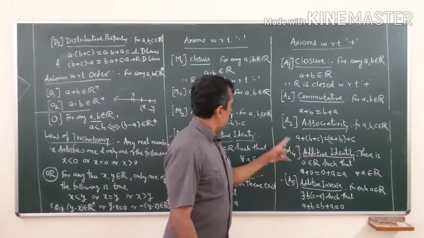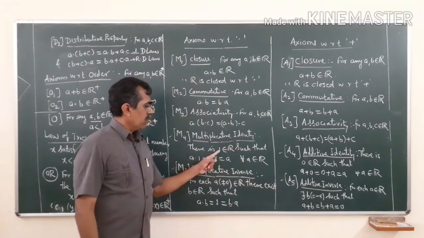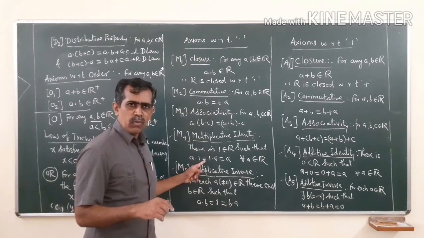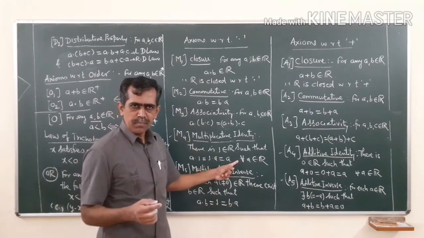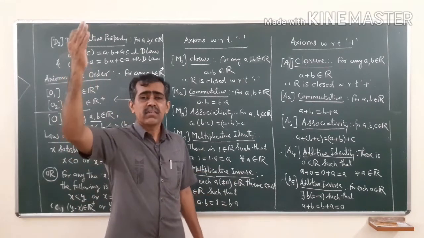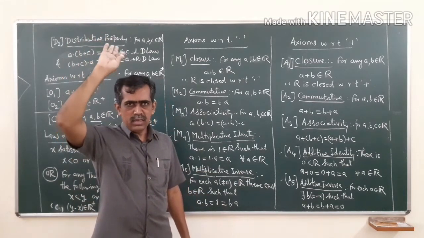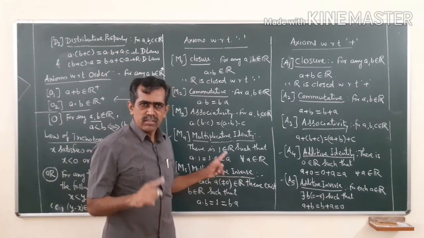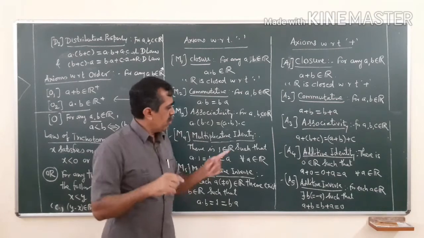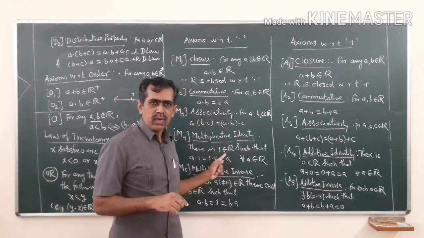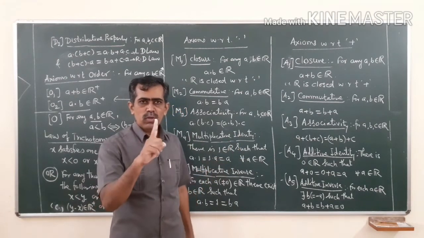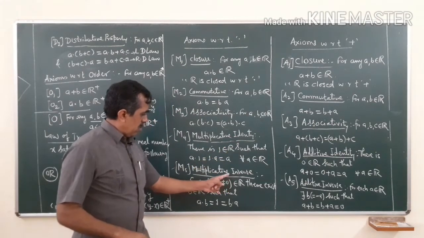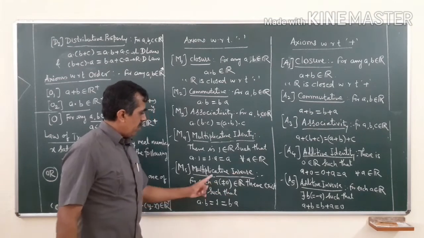Okay. Similarly, we are going to prove whether there is only this number 1 as identity with respect to multiplication, so that a into 1 is a. Whether there exists any other number 1 dash, suppose any other number, say z, such that a into z is equal to a. Whether there is only one identity with respect to multiplication, that we are also going to prove. And remember, similarly, we can prove for multiplicative inverse also.